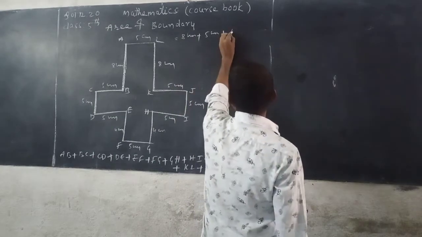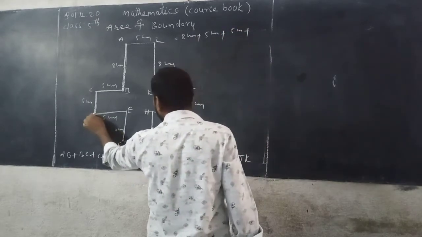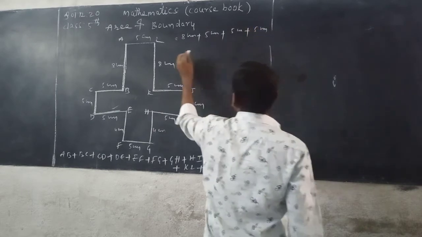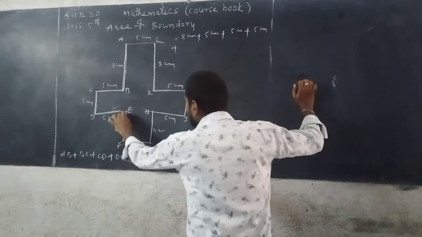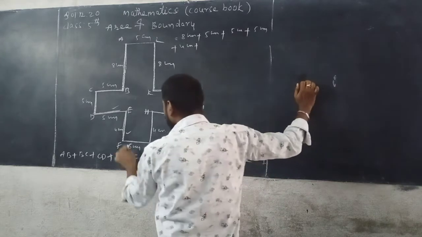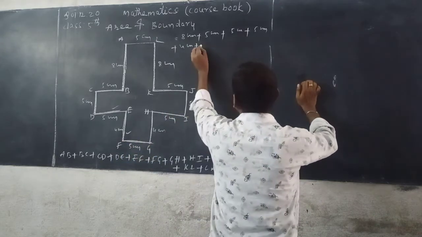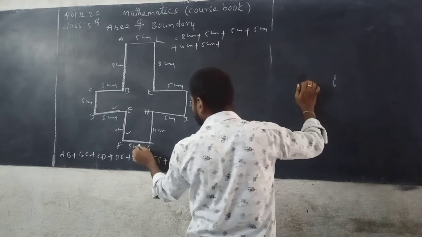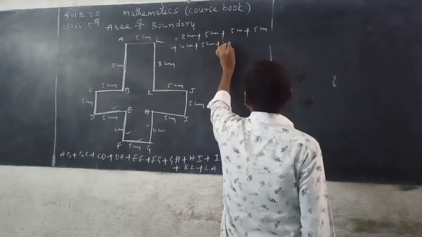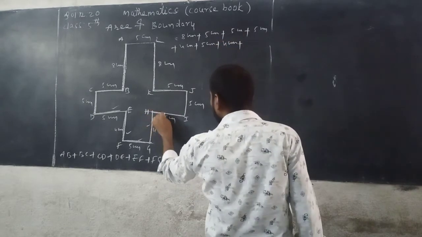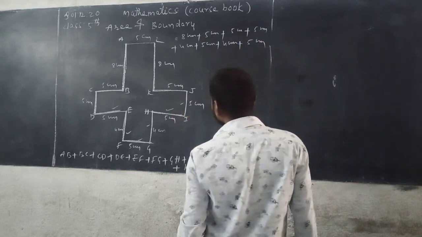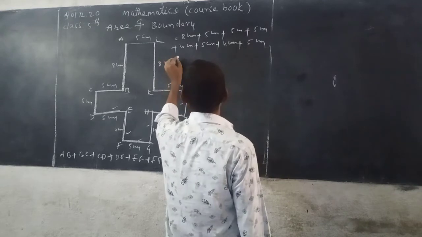CD 5 centimeter plus DE 5 centimeter plus EF 4 centimeter plus FG 5 centimeter. Next GH 4 centimeter plus HI 5 centimeter. Next IJ 5 centimeter.